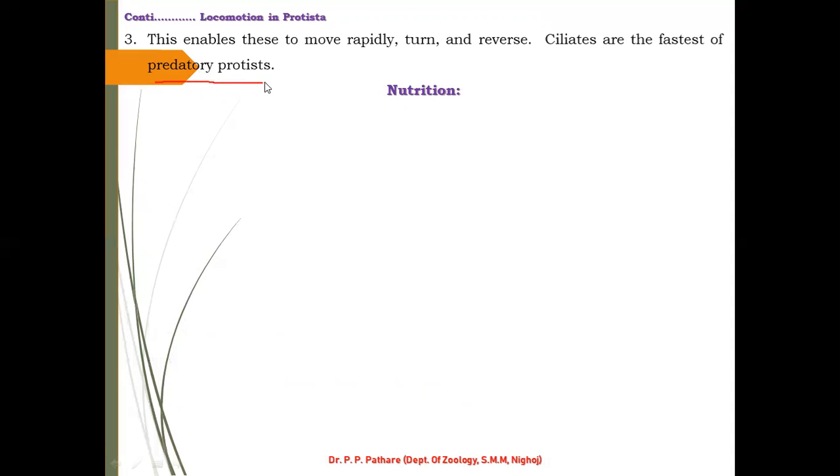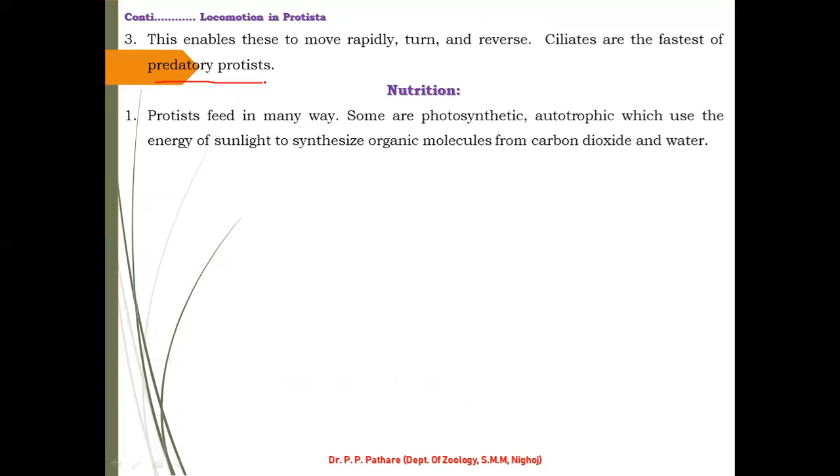Is it understandable? Next important point is nutrition. Protist animals feed in many ways. In many ways means some are photosynthetic. What is photosynthetic?